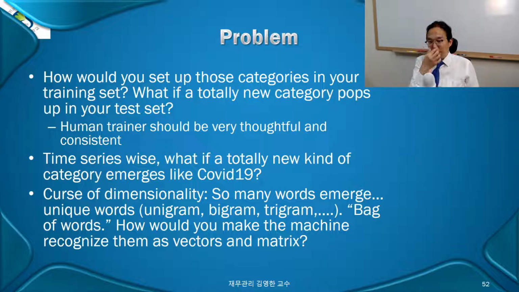Unique words. We have so many unique words emerging, and each unique word turns out to be a column in your matrix. Matrix? What the heck? A bag of words, we say. How would you make the machine recognize them as vectors and matrices? I told you, one news article is one row in that matrix, one row.